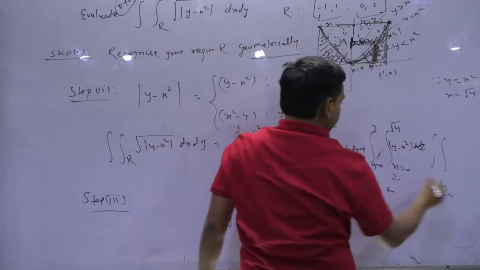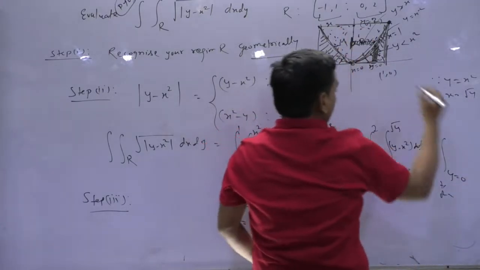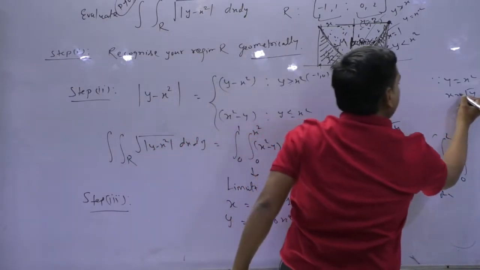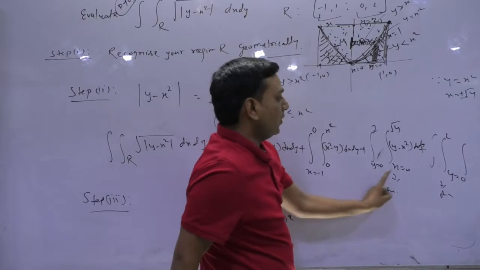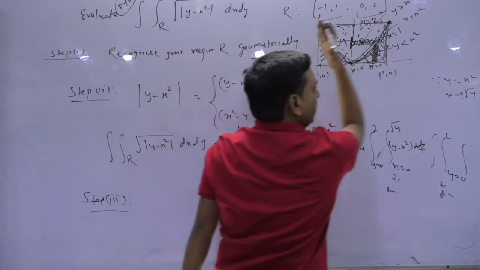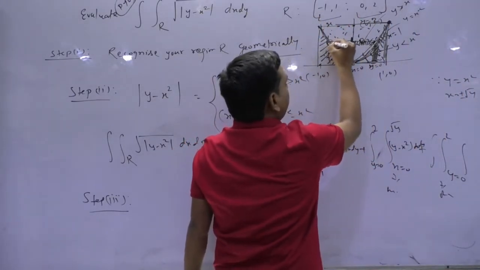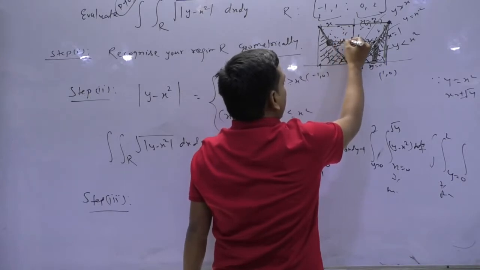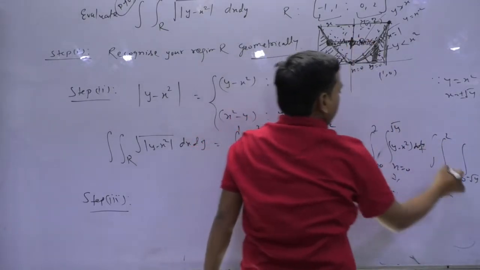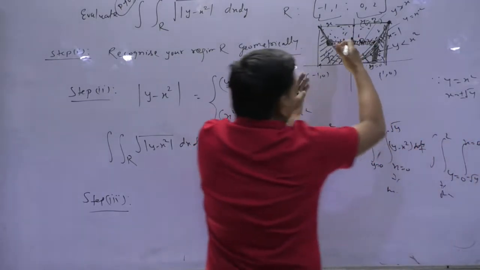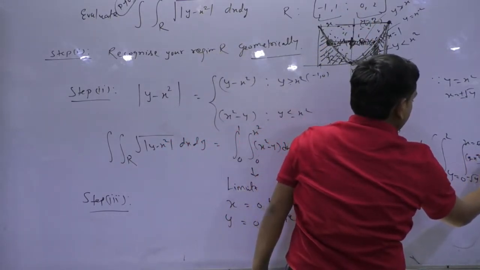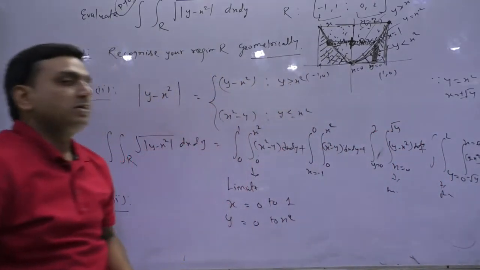The same 2, we have done for x. Let's do it by going from 0 to 2 in the same manner, and x. Here the real picture comes, because it was x equals plus minus root y. So for this, x will be, see, from here to here, because it will move from negative to positive, so the lower limit will be here. Okay बच्चे, don't confuse with it. So here x is minus root y, and what is x here? 0. Okay, and since y is greater than x square, the integrand will be y minus x square into dx dy. Is that clear or not?